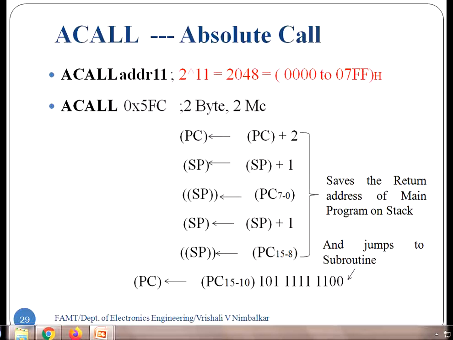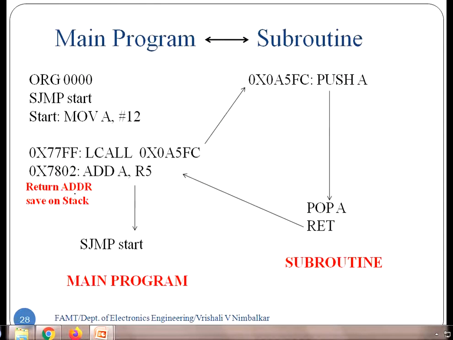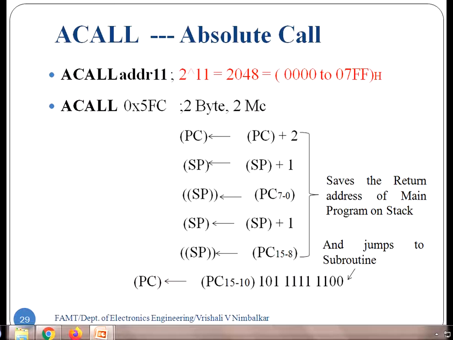Hence the second byte is the opcode, and that's how it becomes a 2-byte instruction. Okay, I will see it ahead. I have mentioned it ahead. Now what all operations happen internally while executing the call instruction we just saw, return address, jump and all those. So that's what we are going to see.